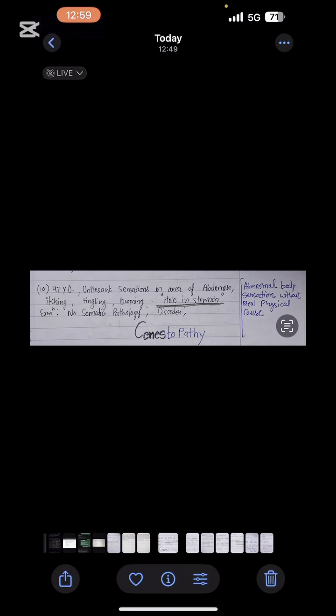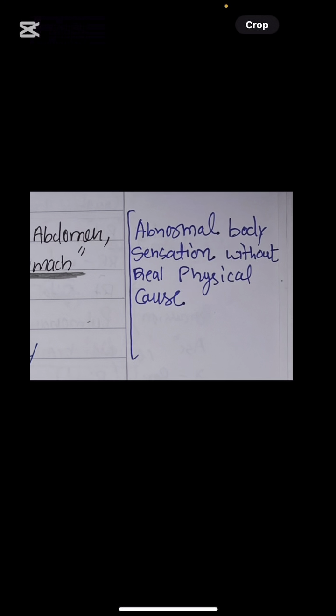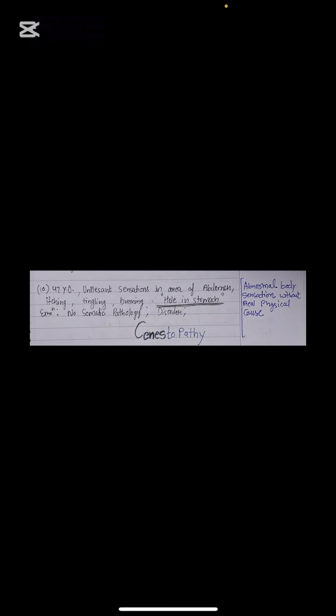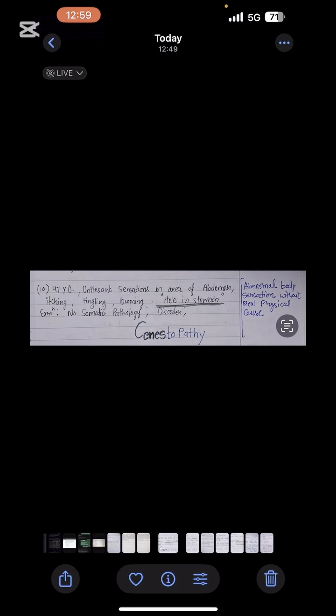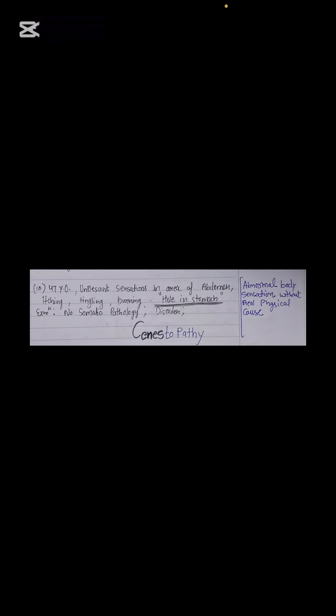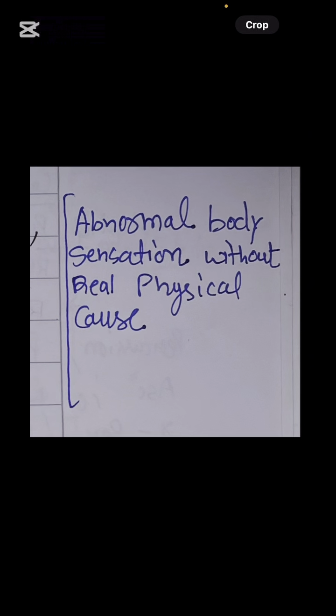Next is cenestopathy. Cenestopathy, what is this? Abnormal body sensation without a real physical cause. So let's see. The woman says she has a hole in her stomach, and the examination detects no somatic pathology. She is just feeling it. There is nothing real like a hole in the stomach. If there is no somatic pathology, this is the case of cenestopathy. Remember the definition again: abnormal body sensations without real physical cause.